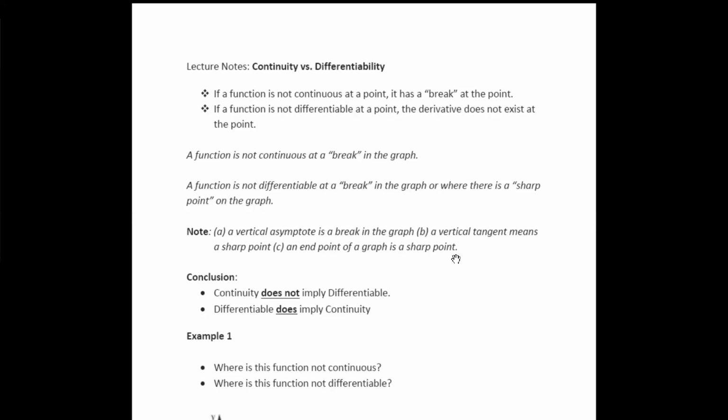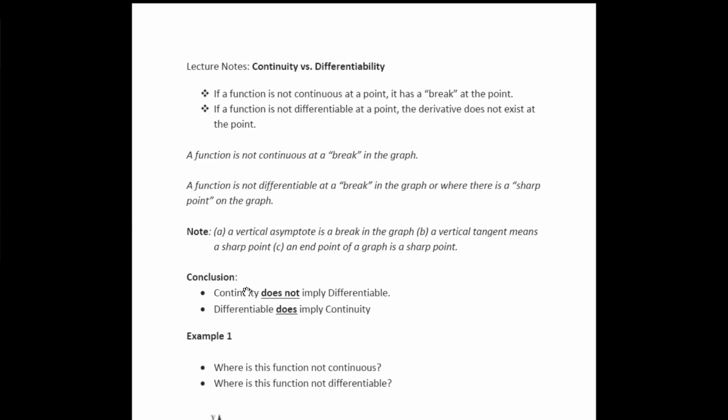Or at endpoints on a graph. In other words, where you have a sharp point, there's no unique tangent line. You could have several that touch it at only one point, and the same thing at the endpoint of a graph. So it's not differentiable there.